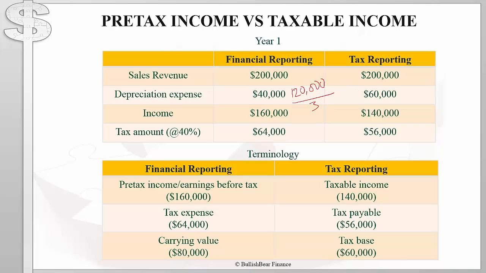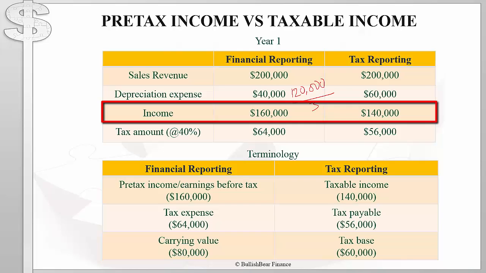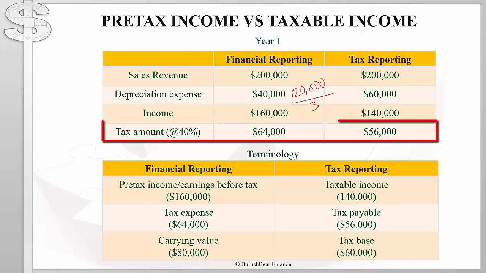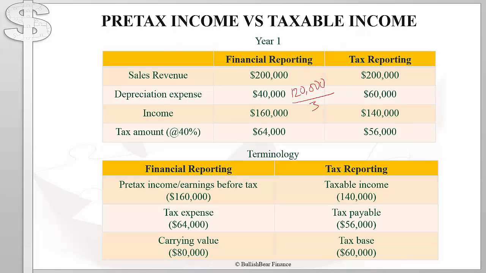Notice that the amount of income reported on the income statement is higher than the amount of income reported for tax purposes. Therefore, the amount of tax reported on the income statement is also higher than the amount of tax on the company's tax return. This simple example actually introduces some key terms.